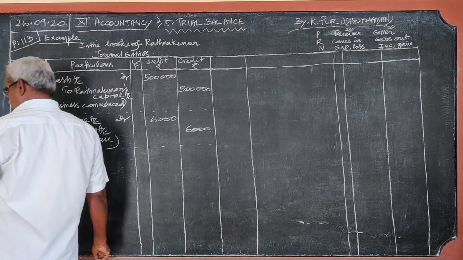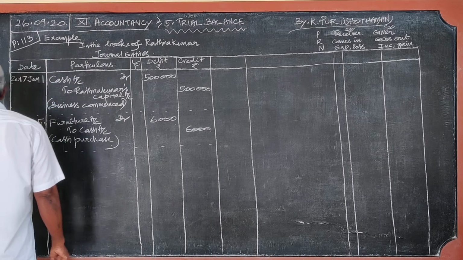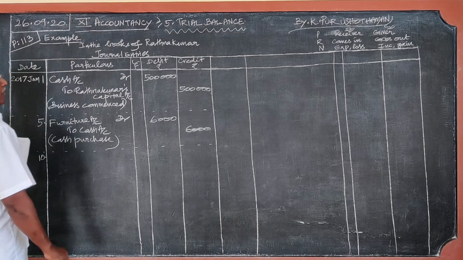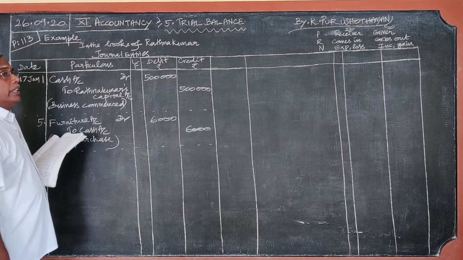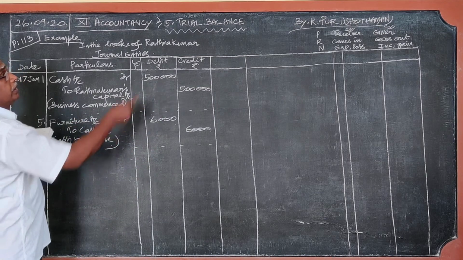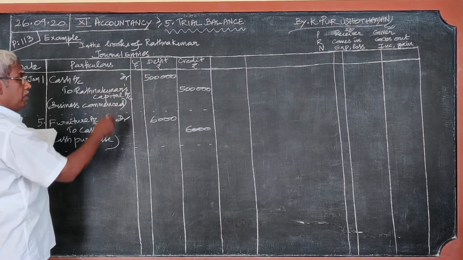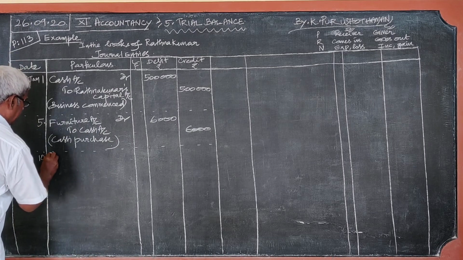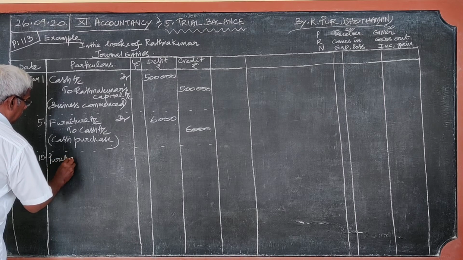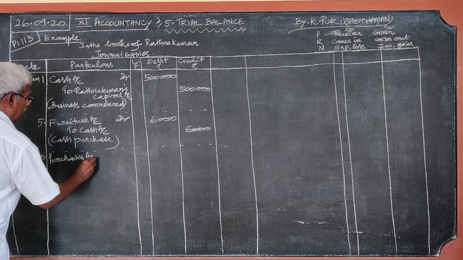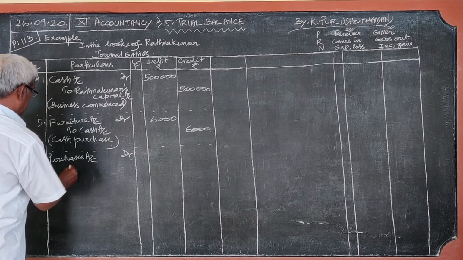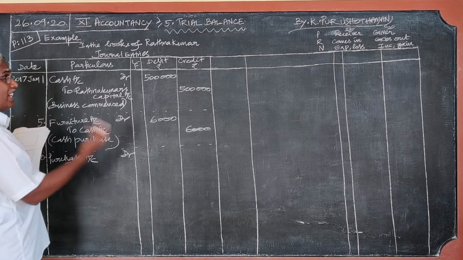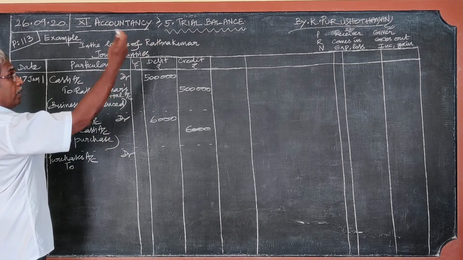We shall pass on to the third one. On 10th, purchased goods for cash. Just now I said, when goods are purchased, goods come in. By the second rule, what comes in, goods come in. But we should not write goods account debtor; we should write purchases account debtor. When goods are purchased for cash, no giver; what goes out?